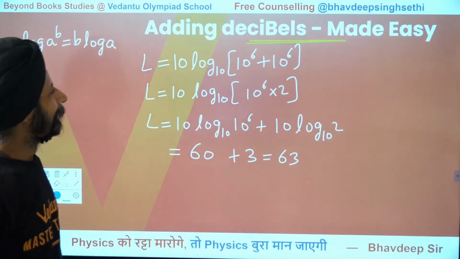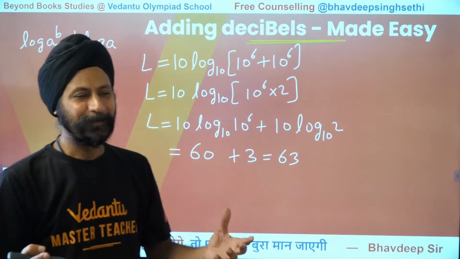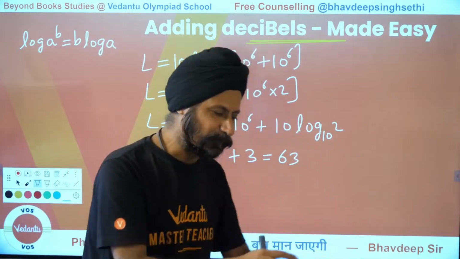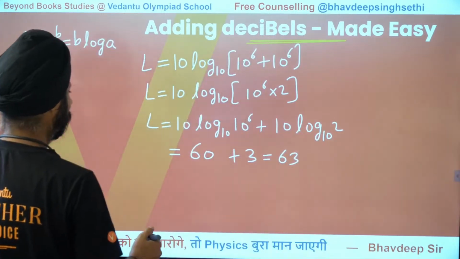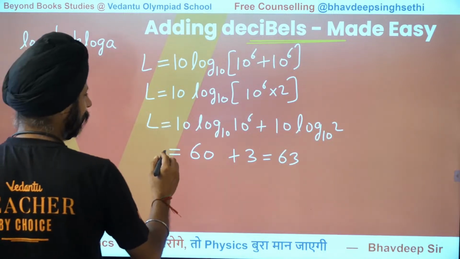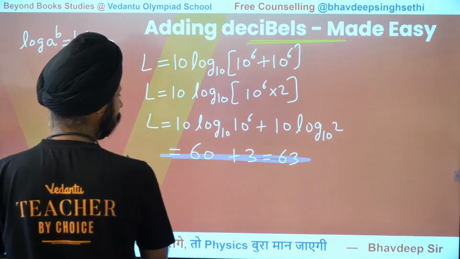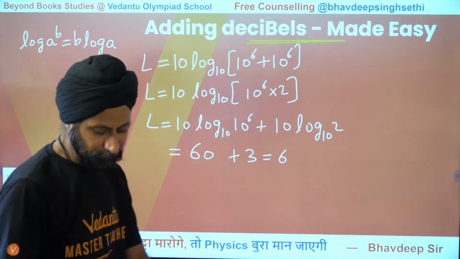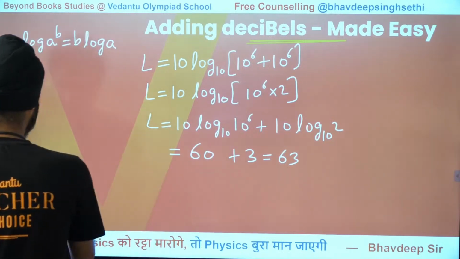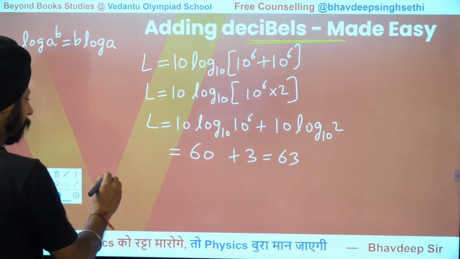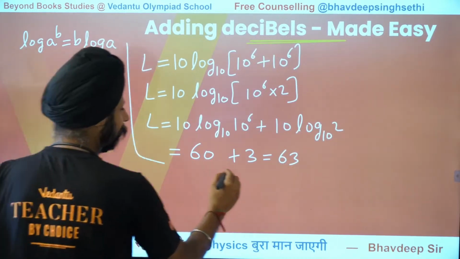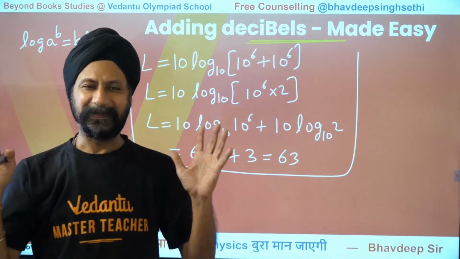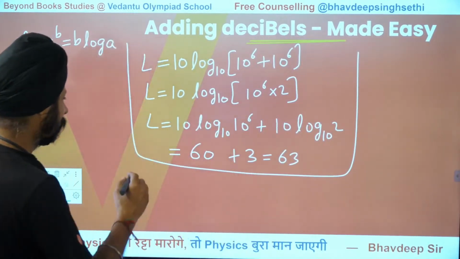Okay. Now you might say, what if this was not 60 and 60, 70 and 70? What if they were different? So let's work on those. Let me erase a little of this so that I have some room here. Or maybe I'll not erase. Let's keep it here so that we can have a reference point. So 63. Let's say it was 60 and 65. Let's say 60 and 65. So what would you get?